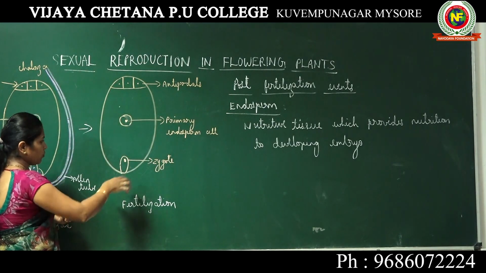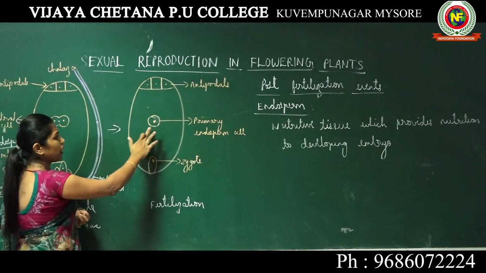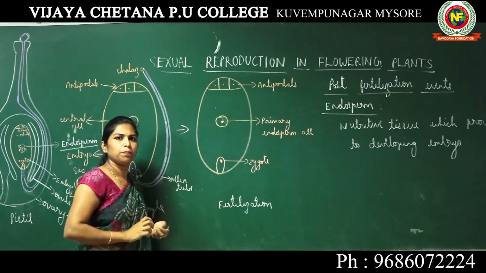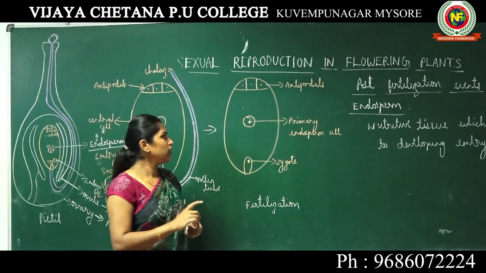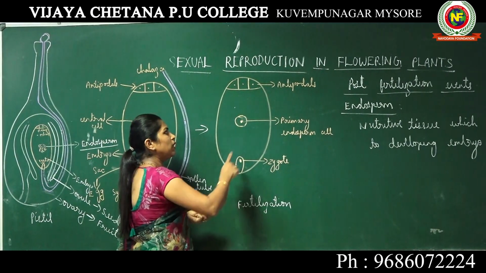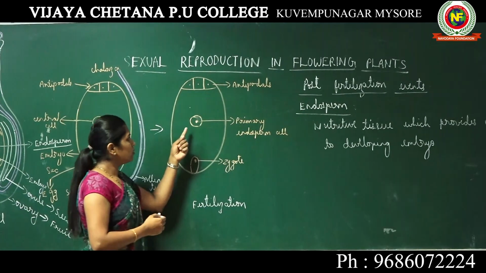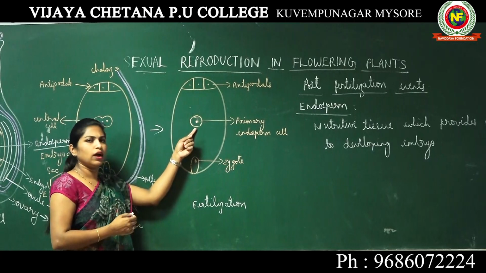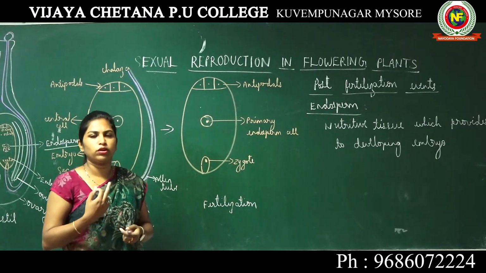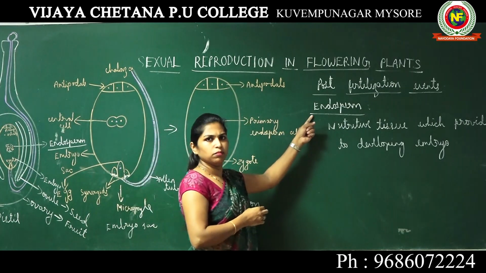Look into the structure of an embryo sac after fertilization. This primary endosperm cell undergoes multiple division, mitotic division. Okay, the primary endosperm cell undergoes multiple mitotic divisions in order to produce endosperm.